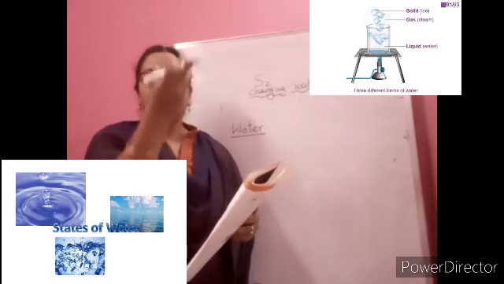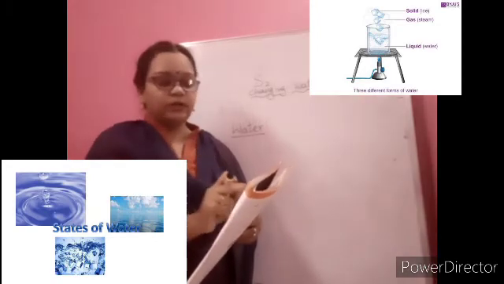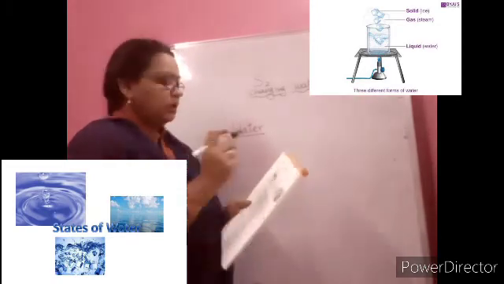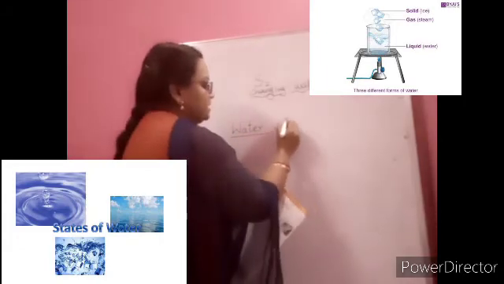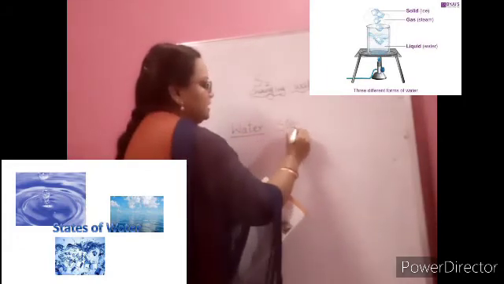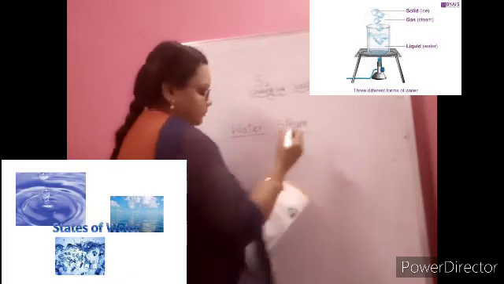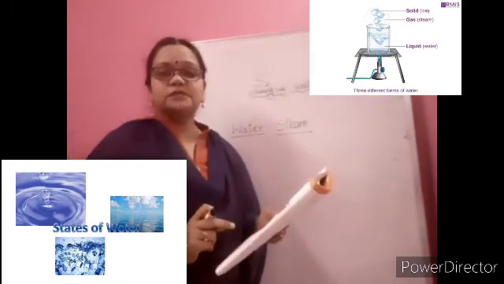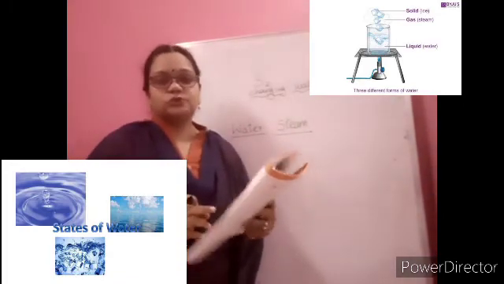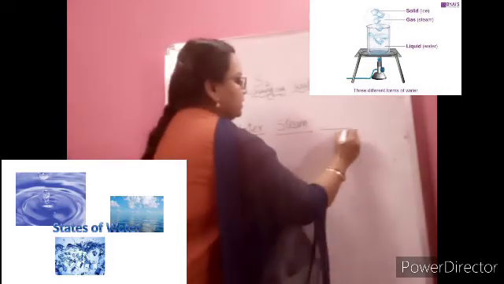You should not label the water cup and all. Here only forms of water we are going to label. So that is the steam or water. S-T-E-A-M. Spellings you have to learn. Next, you see, children, the place is completely covered with snow. That is what form of water? It is ice.